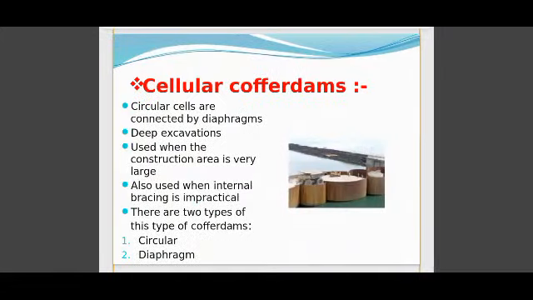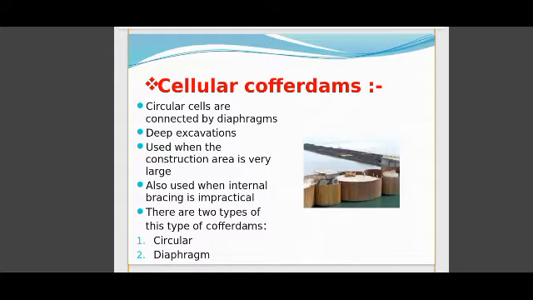The next cofferdam is the cellular cofferdam. There are two types of cellular cofferdam: circular and diaphragm. First, circular cells are connected by diaphragms. Deep excavation is required. It is used when the construction area is very large. It is also used when internal bracing is impractical. It consists of a diaphragm cell or circular cell. This is a simple type of cofferdam, but in large areas we can use this type of cofferdam first.